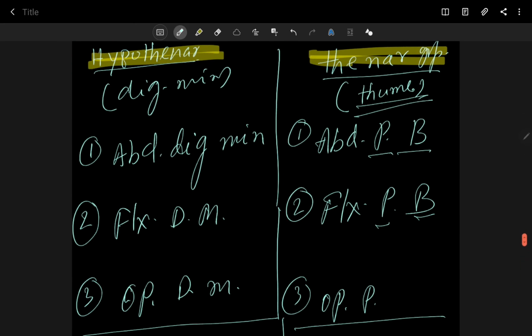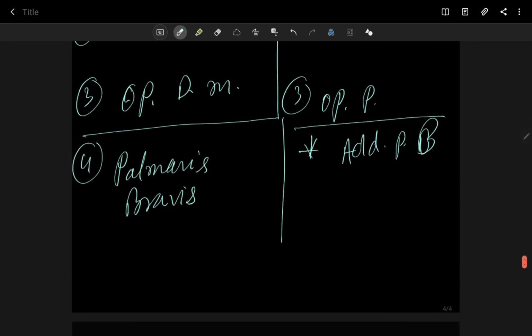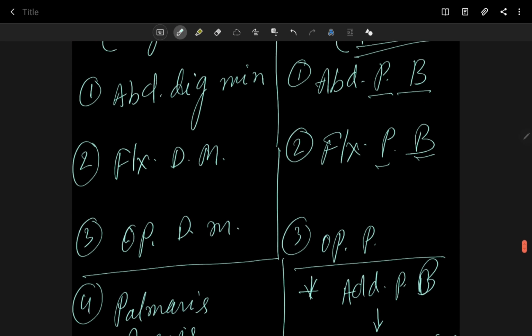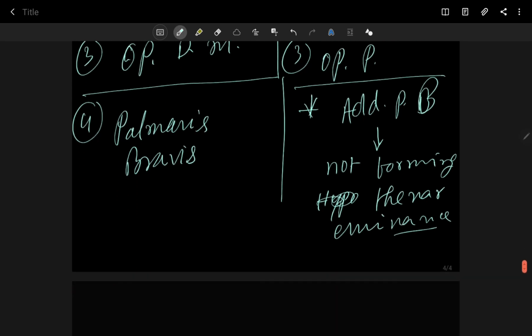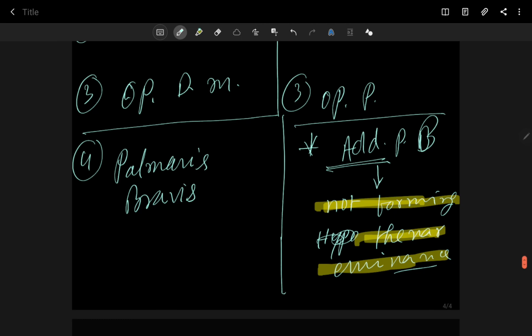Okay, and one thing which I want to add here: the adductor pollicis is not forming the thenar eminence, but it is a thenar muscle. Because why? Because it's attached with the thumb. This is the major adductor of the thumb. But this is not forming the thenar eminence, it is not a part of the thenar eminence. This question is much important. I think this is important.